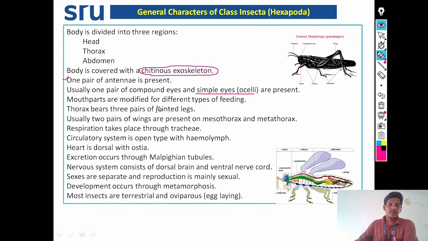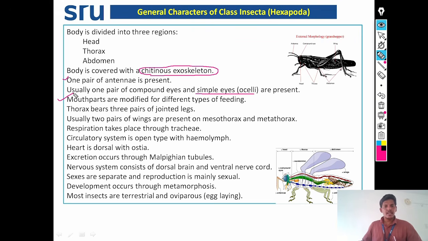Mouth parts are modified for different types of feeding. Biting and chewing type is there in cockroach, grasshopper, and various beetles. Chewing and lapping type is there in honeybees.